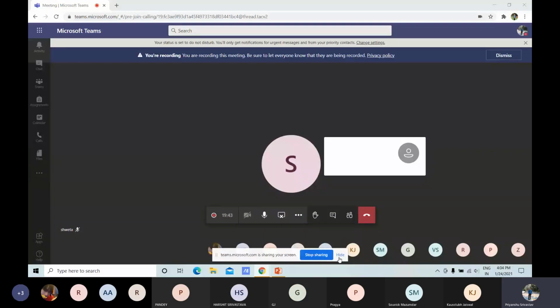So is my screen visible to you? You can write in the chat box if it is visible.